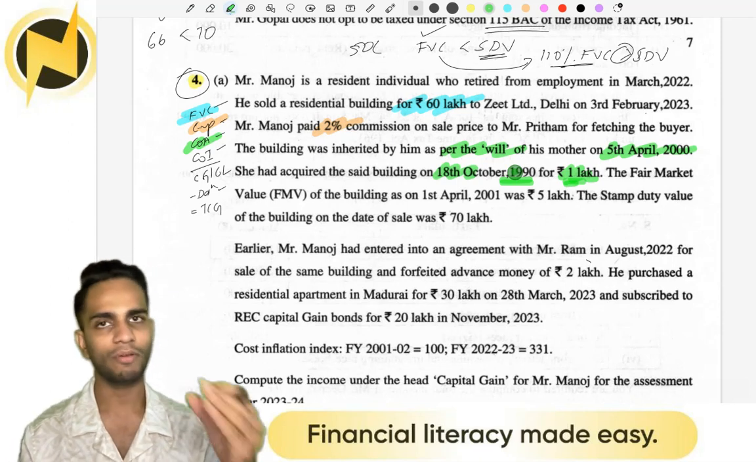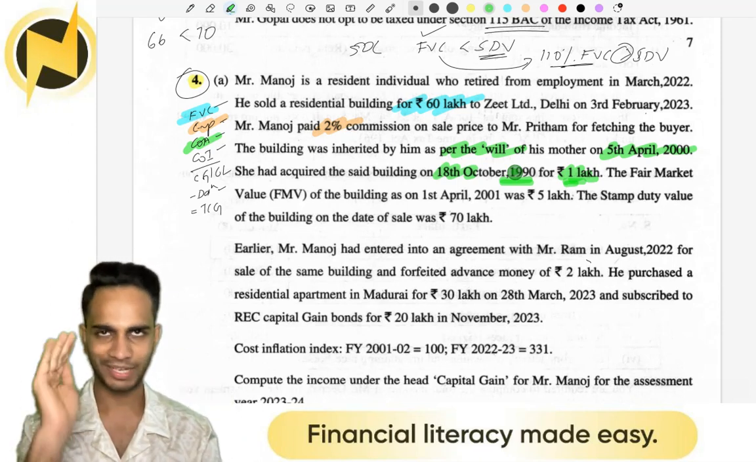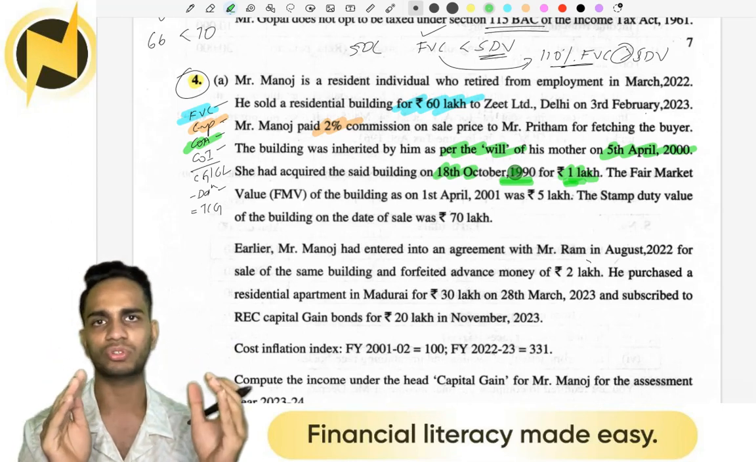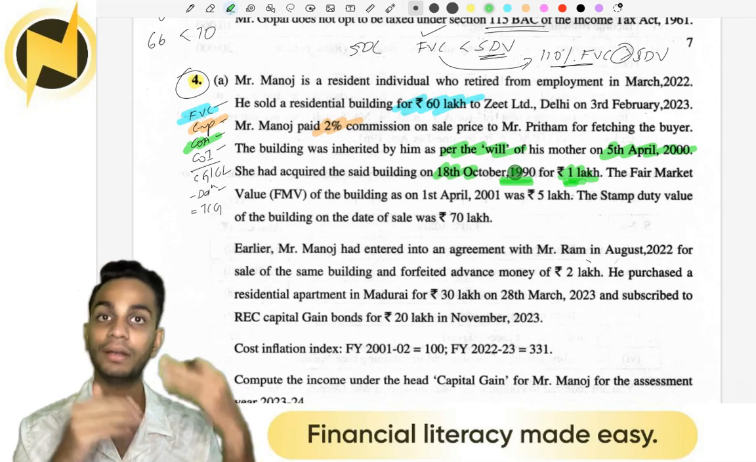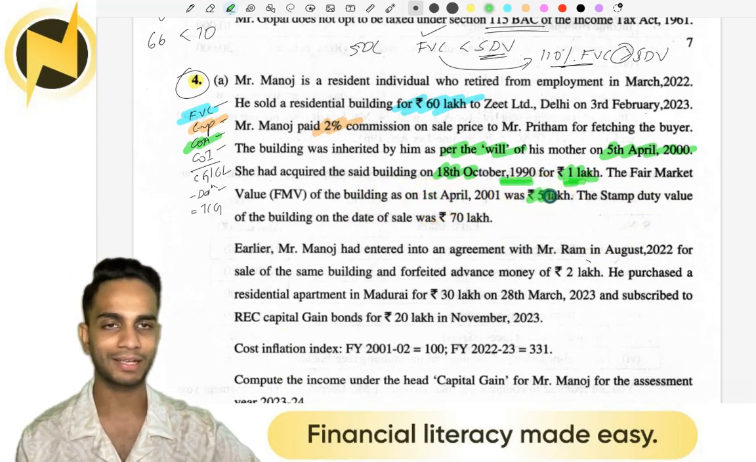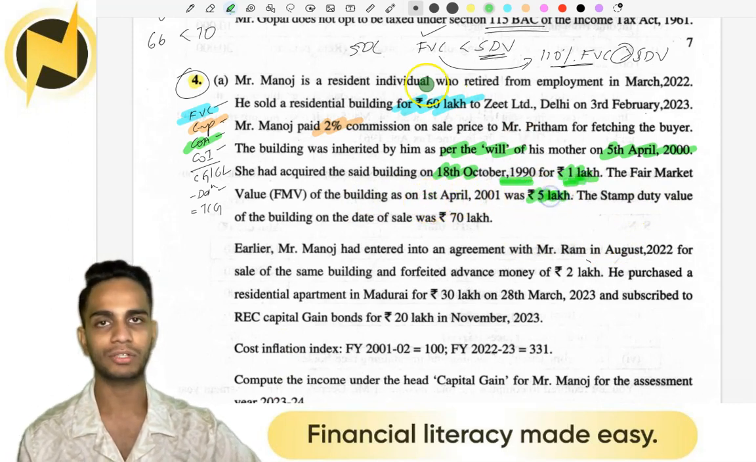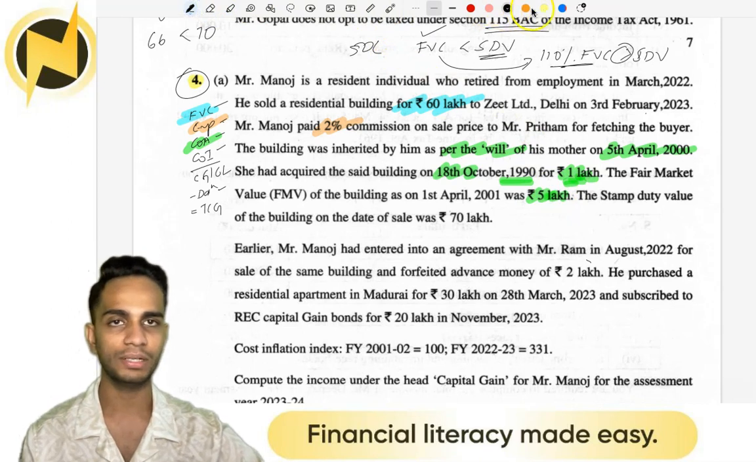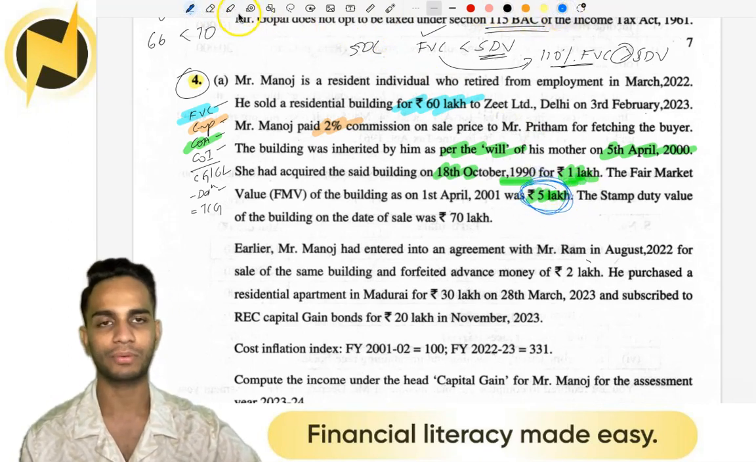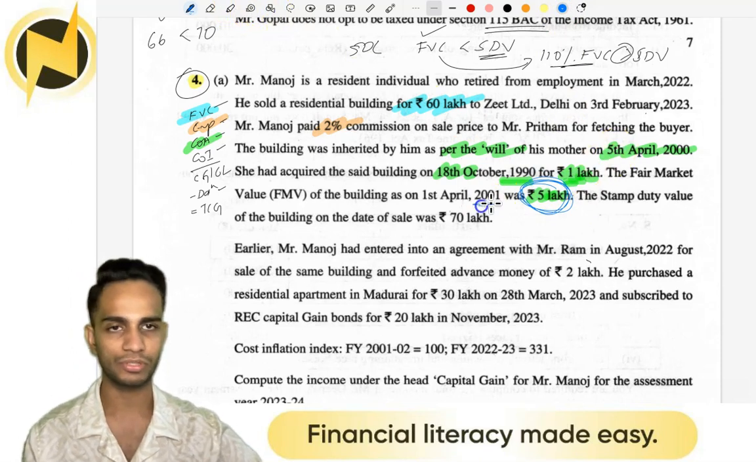So whenever you have a value before 2001, what you need to do is take that value, and check in the question whether you have the fair market value of the year 2001. If you have that, compare, take the higher. The next line says, the fair market value of the building on 1st April 2001 was 5 lakh. So you compare these two and take the higher. You will take 5 lakh as your cost of acquisition and index from 2001.